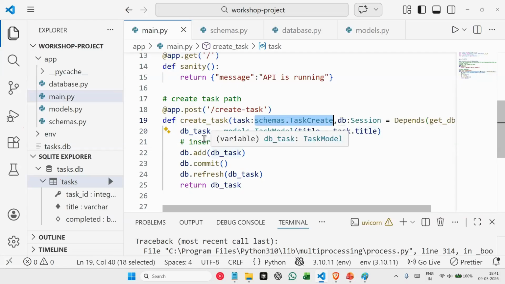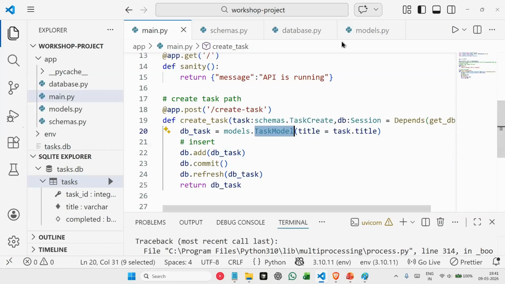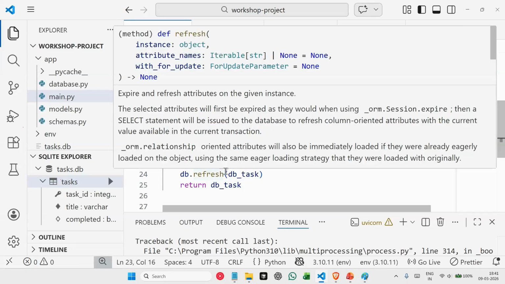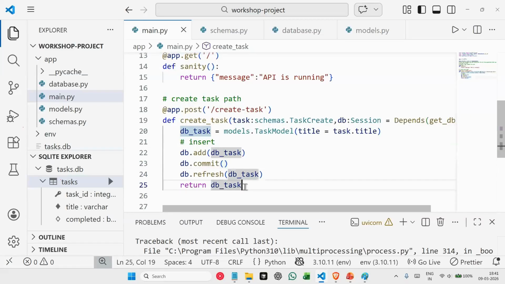In that database session, we are creating in our table, which is the task model, which is the task table, we are adding our task. We are providing the title of the task, and then we are adding using db.add. We're committing our transaction. After that, we are sending the same record that we added as an output here.